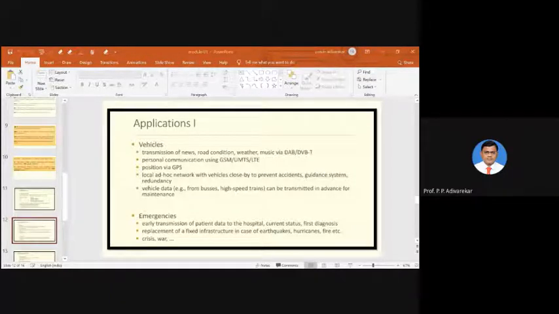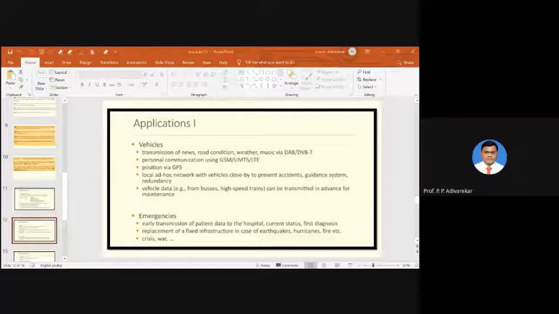When we are talking about vehicles, we know that if our vehicles are equipped with mobile communication systems, then such vehicles provide several advantages to us. What kind of advantages will we see? Such vehicles can receive news.